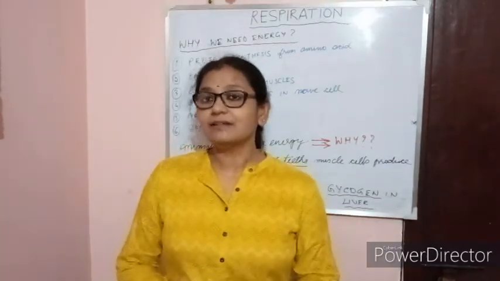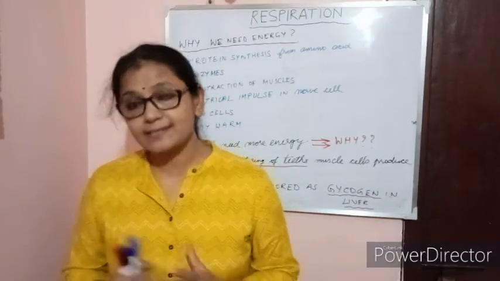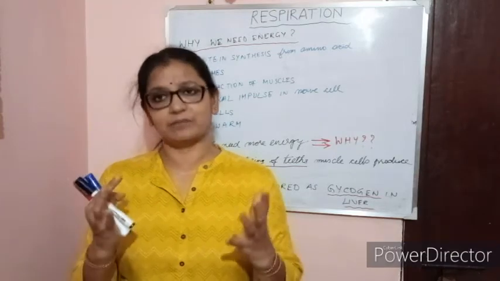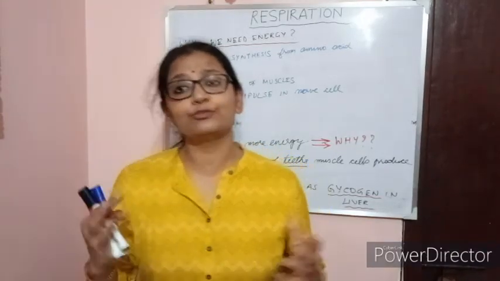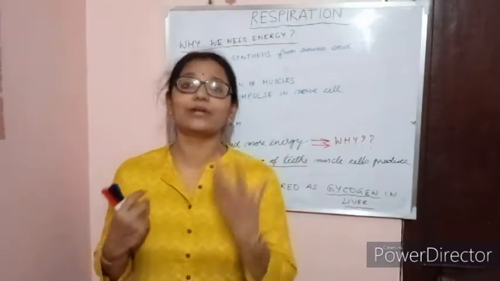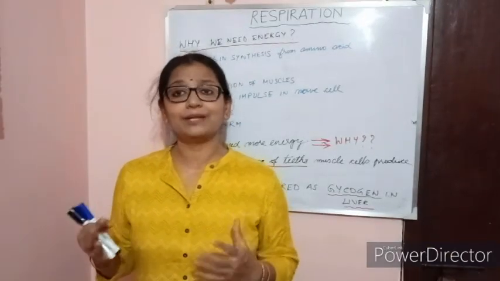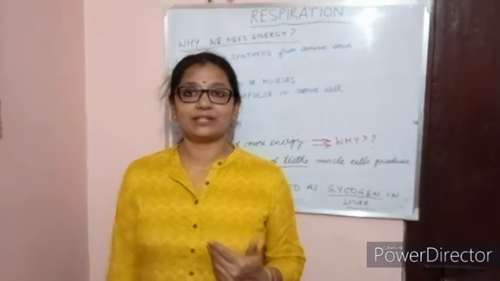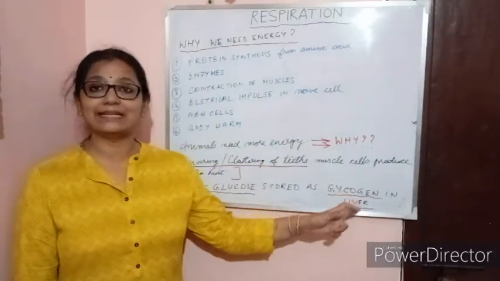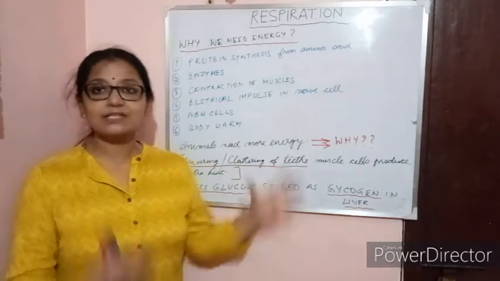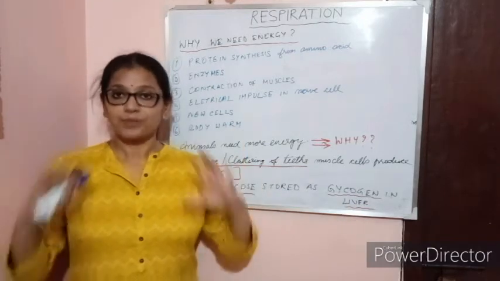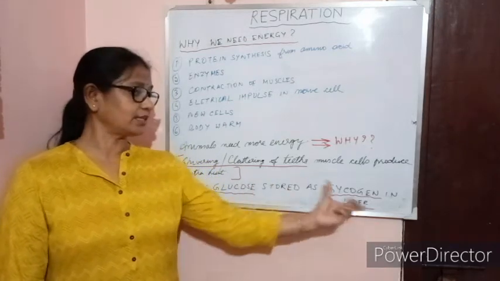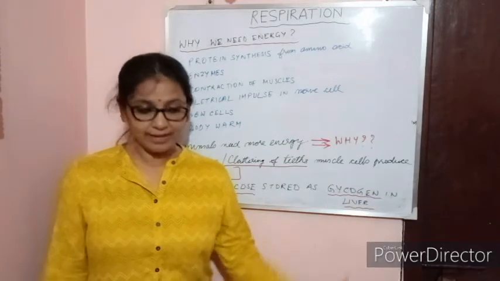Now the excess glucose, when we eat a lot of food, not only we but all animals. The more food we take, the more energy we get. Now what will happen to the extra energy that is being produced through food? That extra energy is stored as glycogen in the liver for future use. So this is how we have a storing mechanism in our body, where the excess glucose is stored in the form of glycogen in the liver, right?